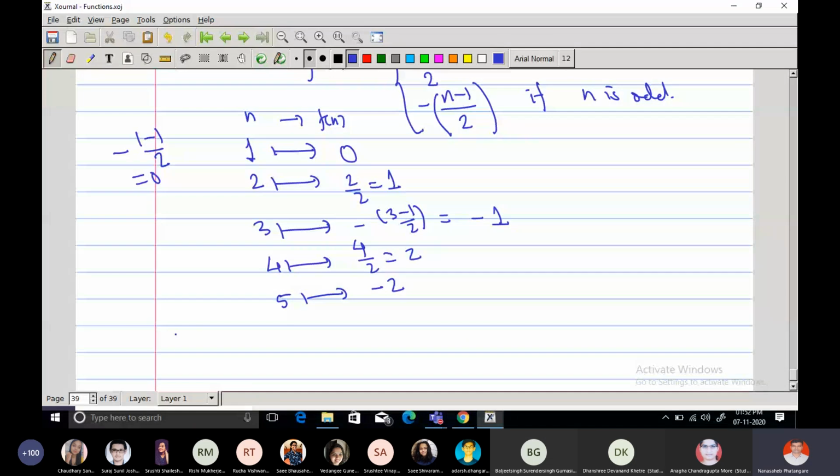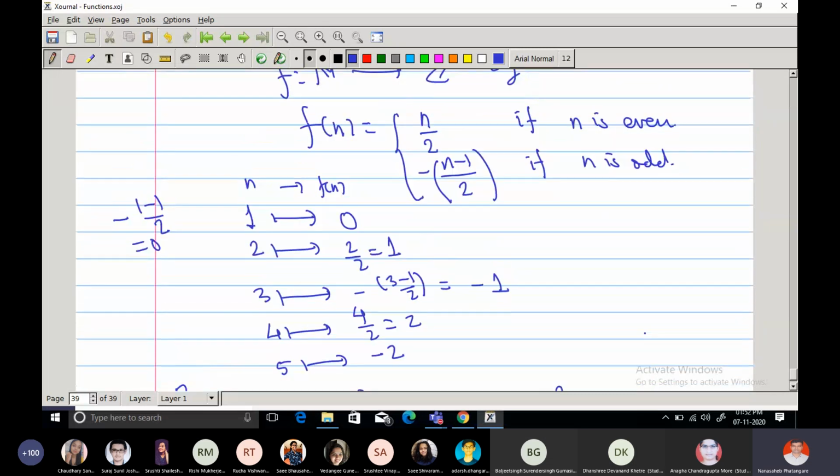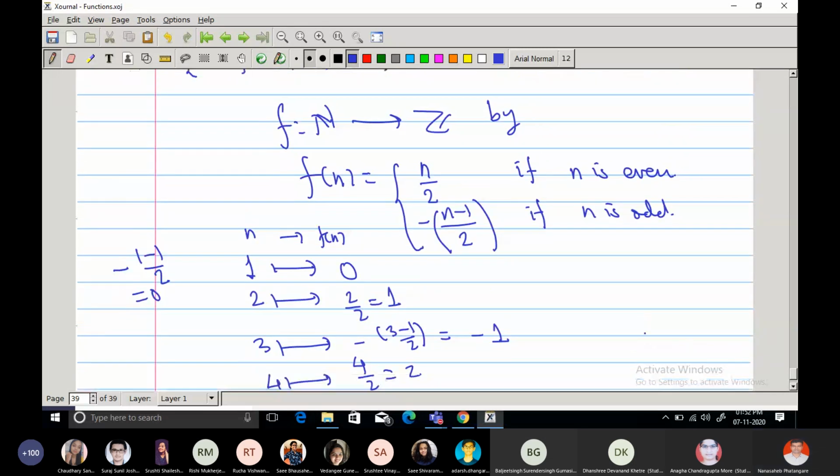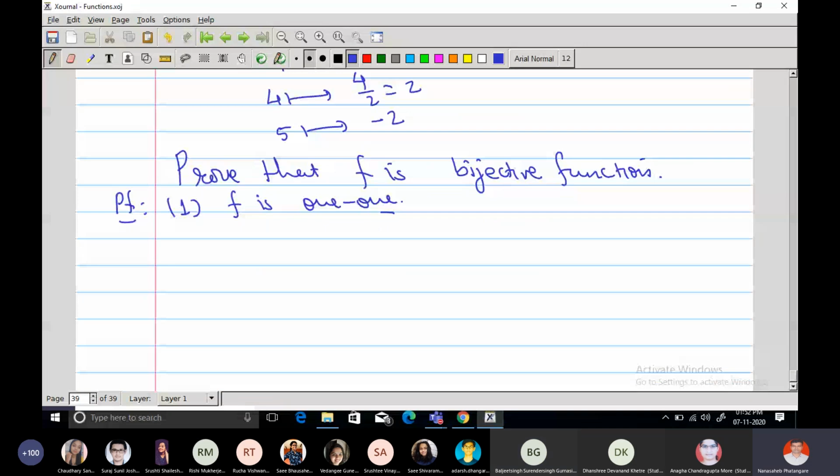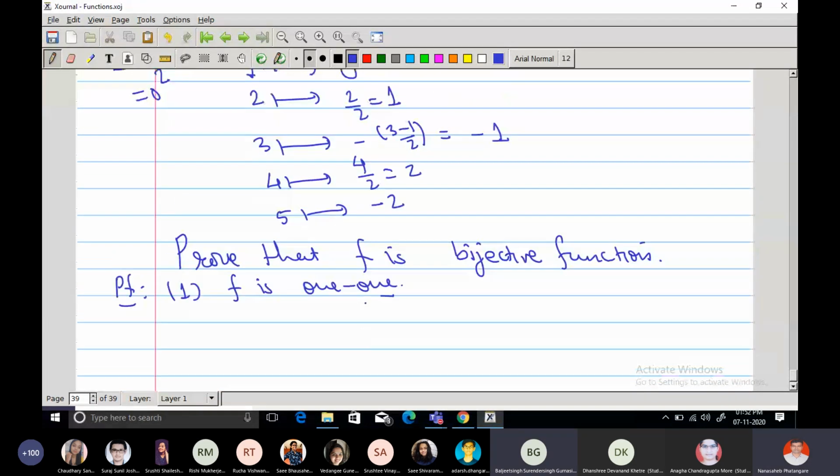Yes, sir. Now prove that this f is a bijection, a bijective function. The function which I have defined, is it a bijective function? First, is it one-one?